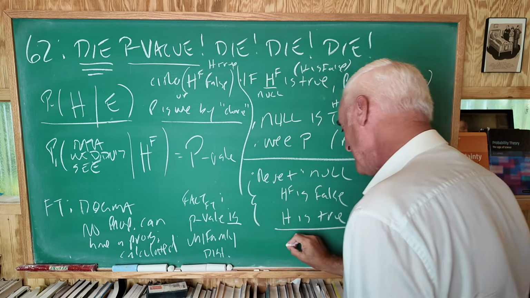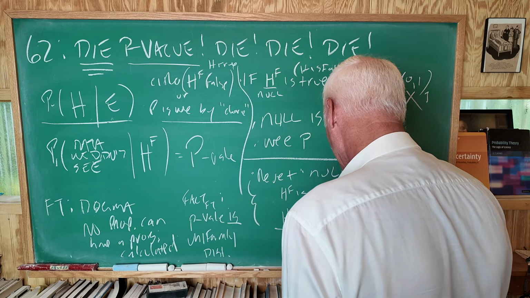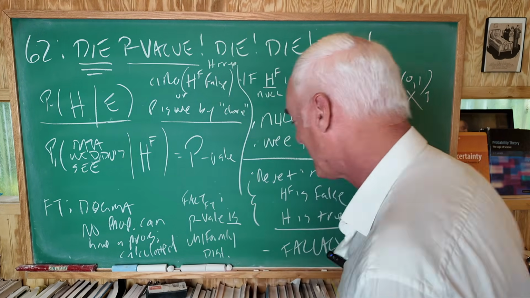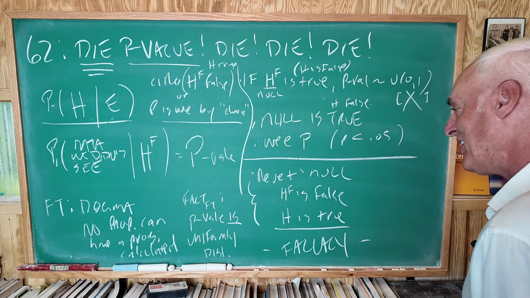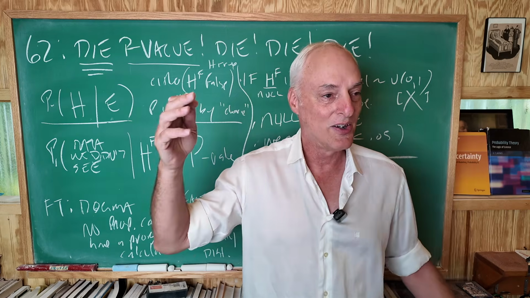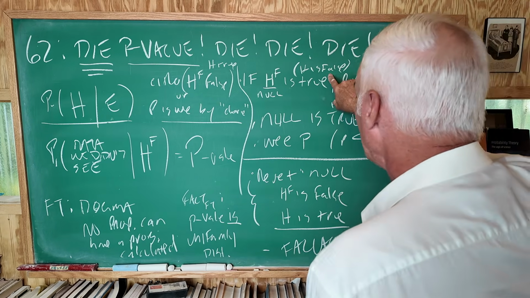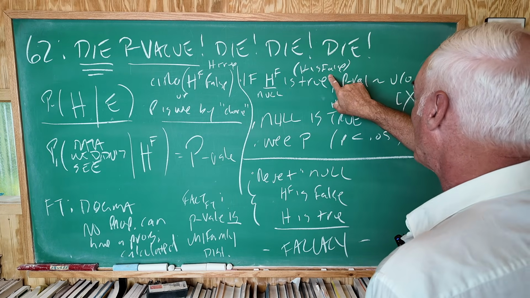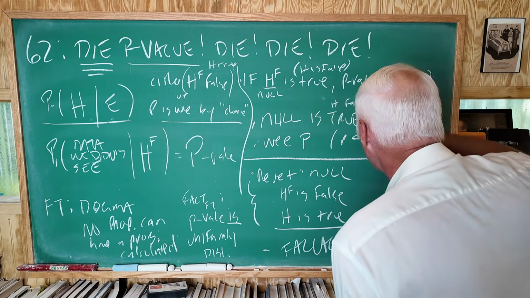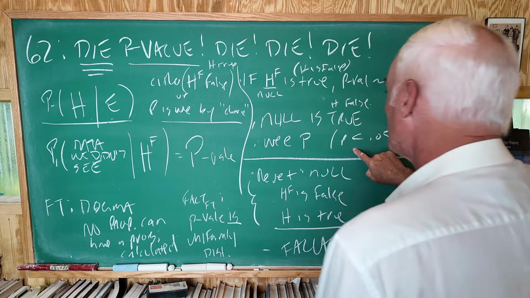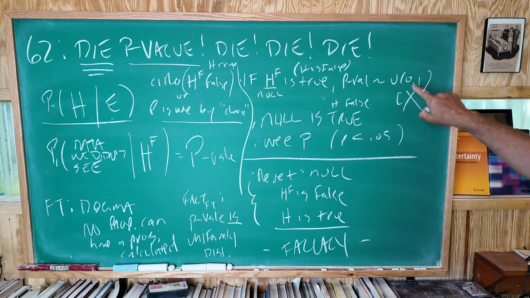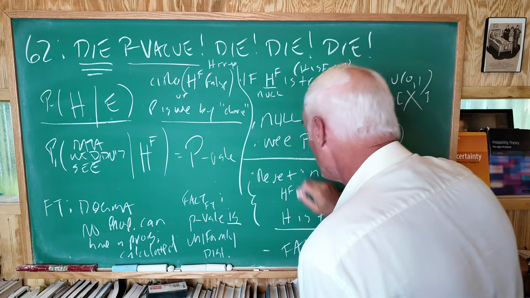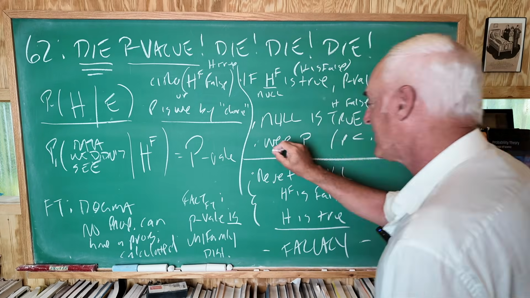This is a fallacy. This is a logical fallacy. This part I got right in the article, and I've written about this several times in many different ways. There are all kinds of things wrong with p-values. This is the main problem right here. It is a fallacious use. You cannot start with H is false and say if the hypothesis is false, the p-value could be anything, and then you assume the hypothesis is false, and then you get this wee p-value here. We get any value. This says any value is equally likely, and then we get a value, which is any value.